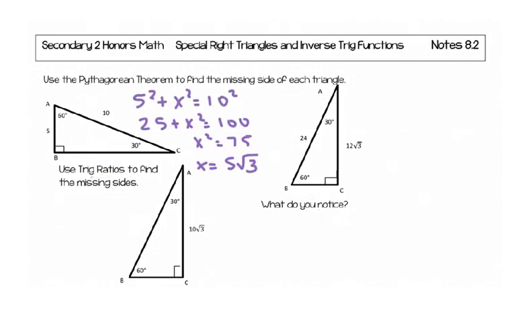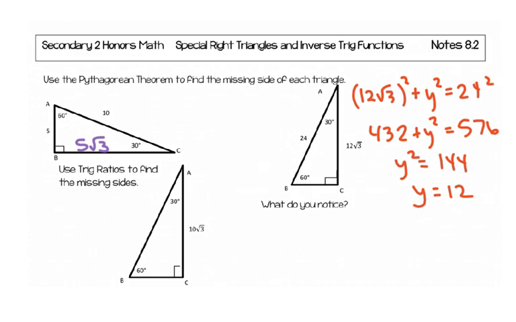For the first triangle, using the Pythagorean theorem, you would get that this side right here, the longer leg, is 5 square root 3 because it's the square root of 75. For the second triangle, you're going to do 12 square root 3 squared plus y squared is equal to 24 squared. When you do that, remember you're squaring the 12 and the square root 3, so it's going to be 144 times 3, which is 432. You're going to solve it for y.